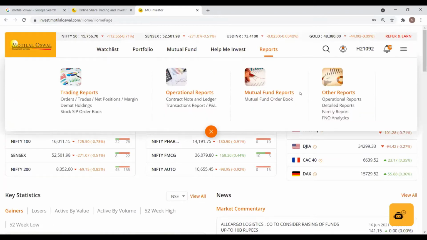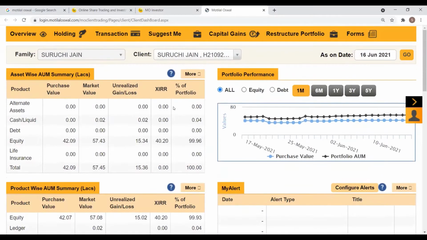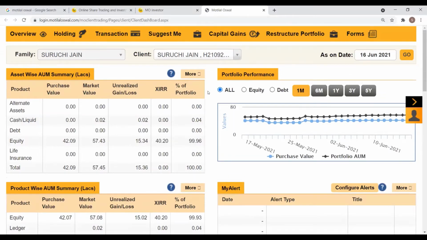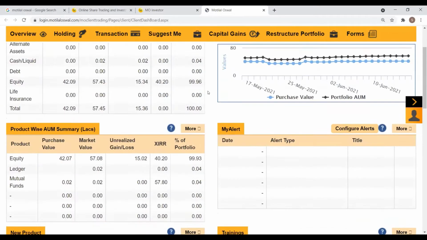And basically you'll see 4 different segments here called trading reports, operational, mutual fund reports, and other reports. So to get the detailed reports for your account, there's an option here under other reports section called detailed reports. So once you click on detailed reports, the Motilal Oswal web page will redirect you to a separate page. So this is the summary. The home page here is kind of a summary of your account status. It will have all your details summarized on this page.